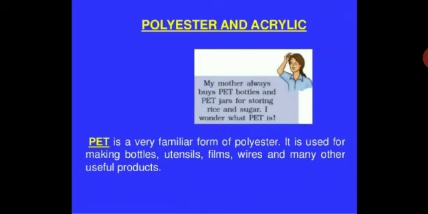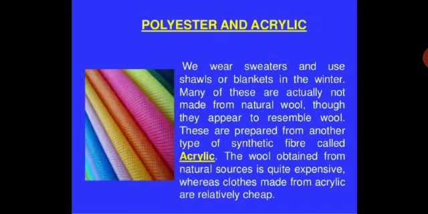You need not know the chemical name, but you need to understand it is a chemical substance. So it's a very familiar polyester and it has a wide application. At home you see that it is a plastic, but it's actually PET. So bottles, utensils, films, wires, and many other useful products nowadays are made of PET. Polyester and acrylic, now we will see under this.